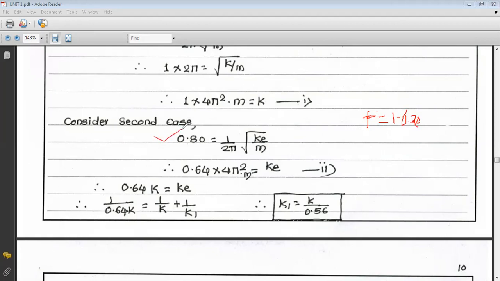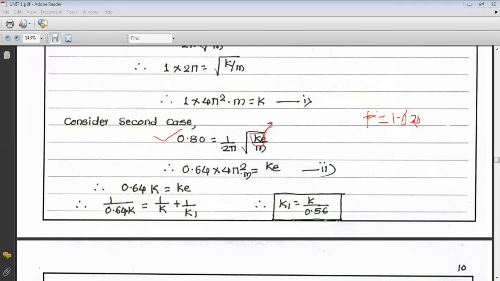It is 0.80. So Fn is equal to 1 upon 2 pi square root of k by m. Now in that condition there are two springs, so we require the equivalent spring stiffness to be taken instead of only one spring stiffness. So the value of Fn is 0.80 is equal to 1 upon 2 pi into square root of k upon m. Now by squaring we get 0.64 into 4 pi square into m is equal to k.